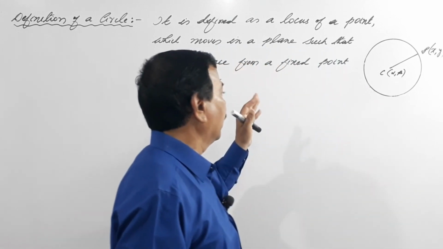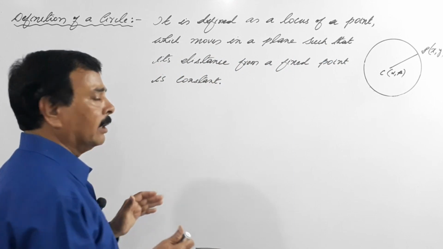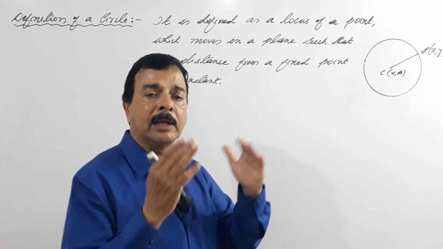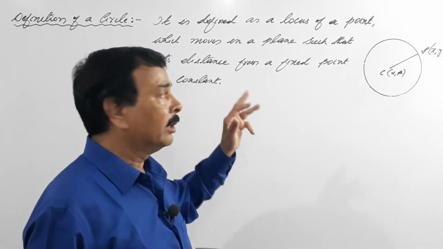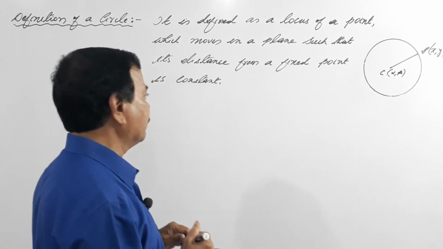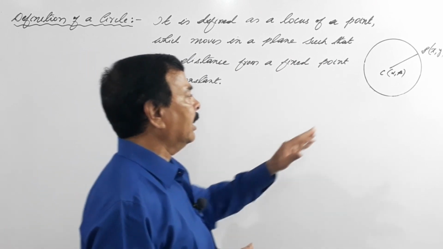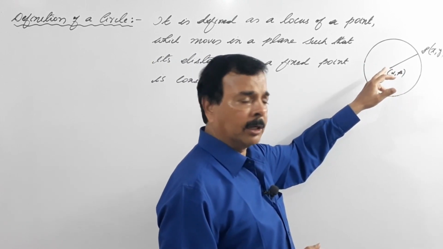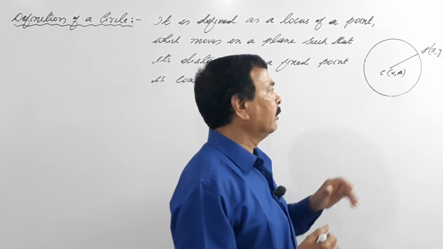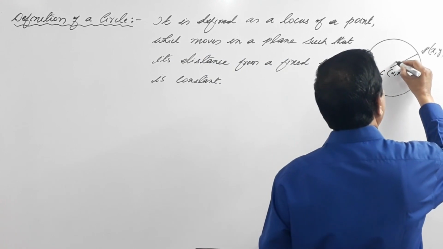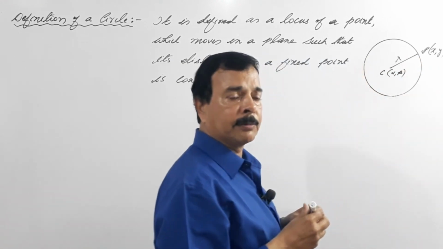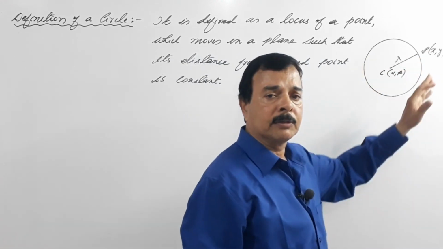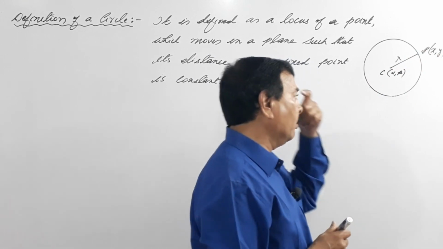What I'll do is I'll give an outline and then I'll start deriving the fundamental equation. Now dear students, let us consider a point C, which is the center, with a radius r, because once you say a fixed point from the center to this point P, it means it is a radius, right?